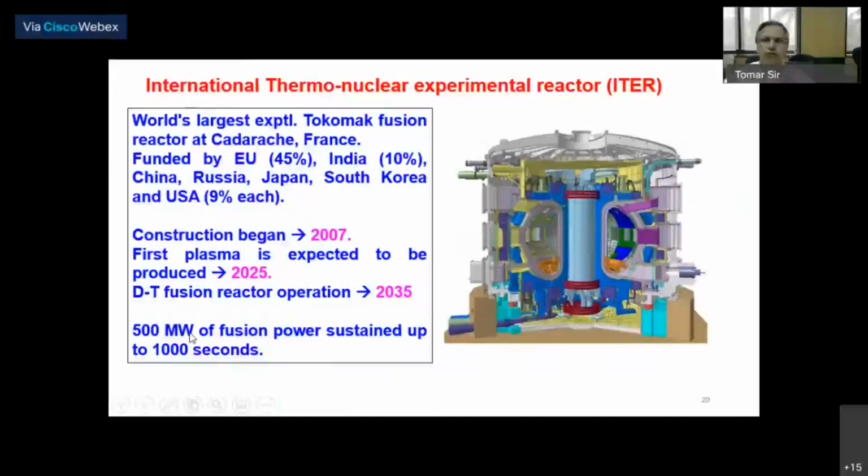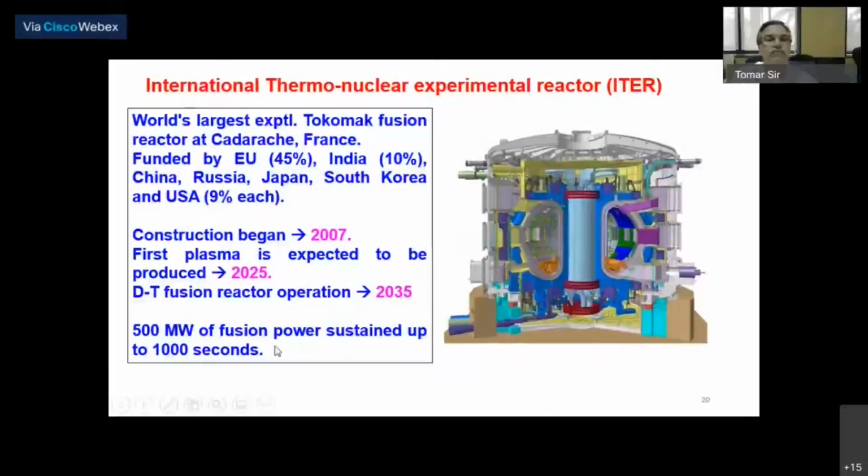And if you have a gain of 10, then for 100 megawatt input energy, you get 1000 megawatt of output energy. So that is the real challenge: how to maximize the output energy of the fusion reactor, and for how much time you can sustain this fusion reaction.